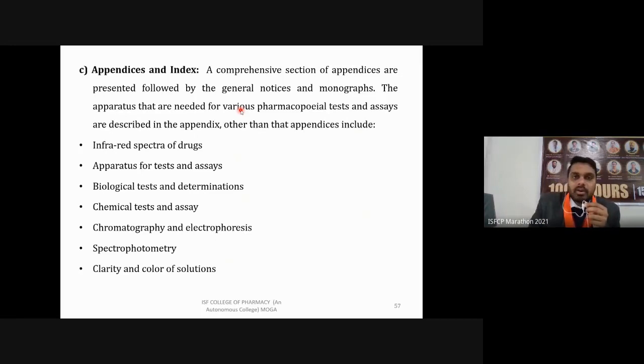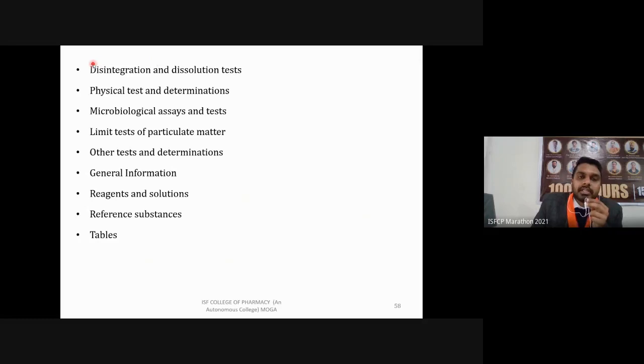For example, infrared spectra of drugs: if monographs are given, then for determining their purity or structure, infrared spectra are included in the pharmacopoeia. Then an appendix for the apparatus which are going to be used in tests or assays is included. Then one appendix for biological tests and determinations, one for chemical tests, one for chromatographic methods and electrophoresis, one for spectrophotometry, one for clarity and color of solution, then one for disintegration and dissolution tests, with the procedure for how to perform them.